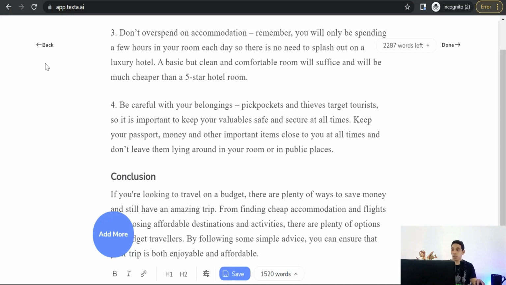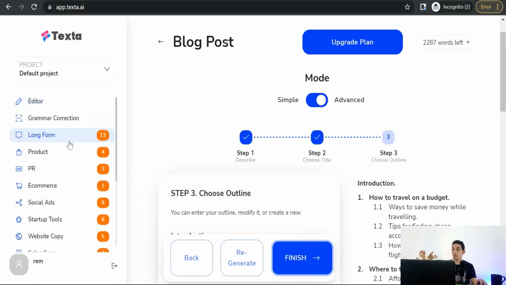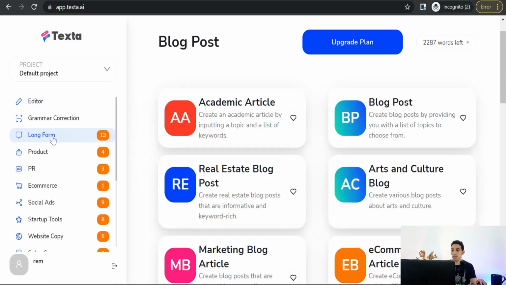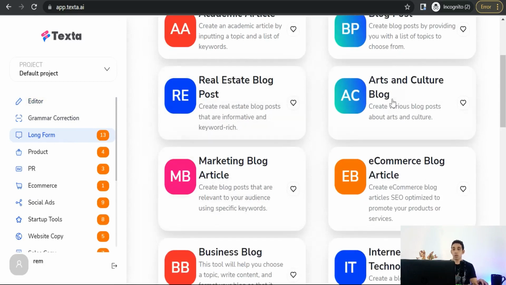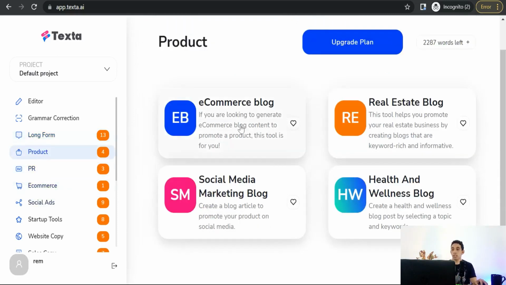Okay, so you can go back to browse a lot of other features like long form for real estate blog post, art and culture, and something like that. For essay intro, blog outline, essay outline, headline generation. For product, e-commerce blog, real estate blog, health and wellness blog.